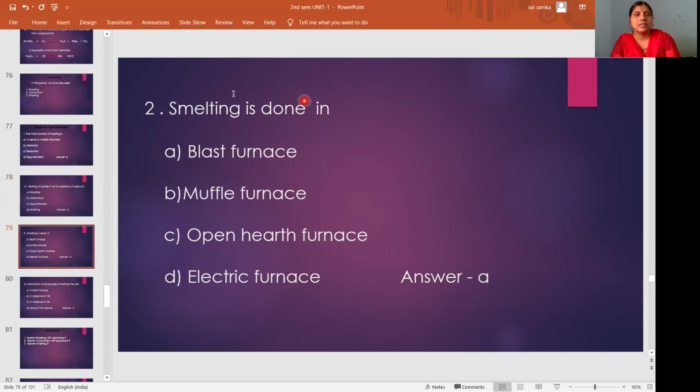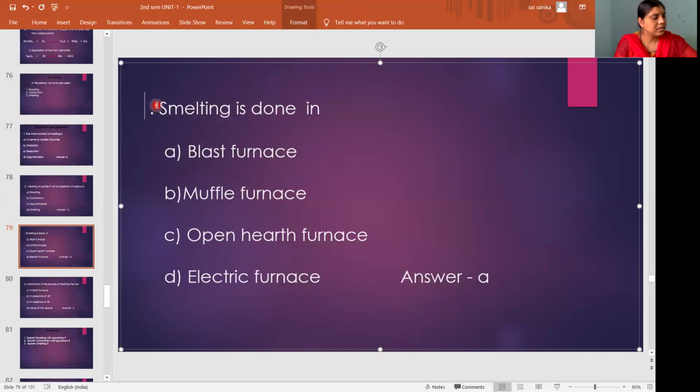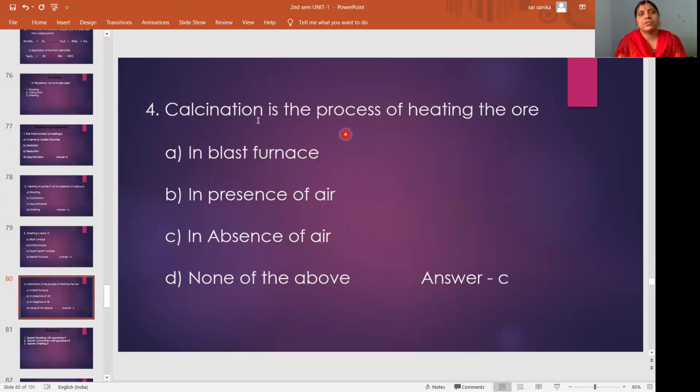The next, third question: smelting is done in blast furnace, muffle furnace, open hearth furnace, or electric furnace. While explaining the process, I told you calcination and roasting are done in which furnace? Reverberatory furnace, whereas smelting is done in blast furnace. So the answer is A.